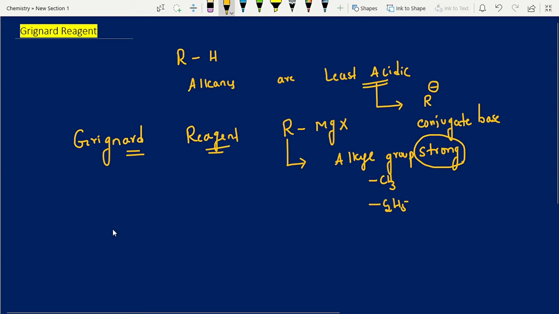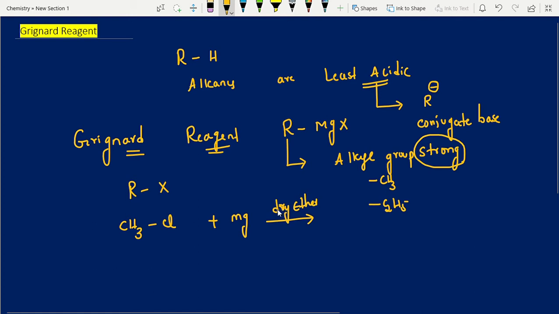First, you can see how we can prepare Grignard reagent, students. Take one example, an alkyl halide, methyl chloride. Methyl chloride is treated with magnesium in the presence of dry ether. Whenever we do an active metal reaction, we have to maintain dry conditions. Even in the Wurtz reaction, we have seen sodium metal in the presence of dry ether. Similarly, whenever active metals are used, we have to maintain dry ether. So magnesium in dry ether means Grignard reagent preparation.